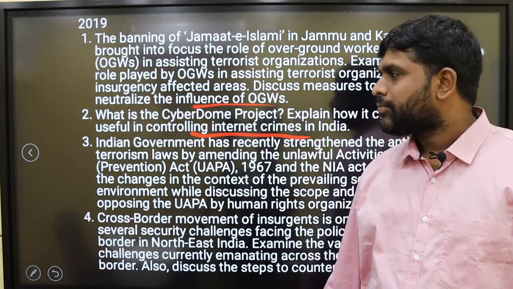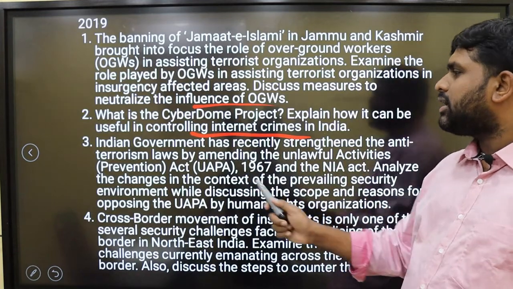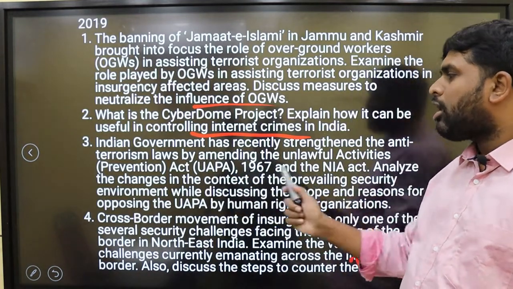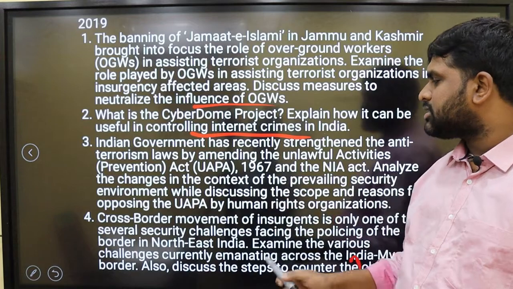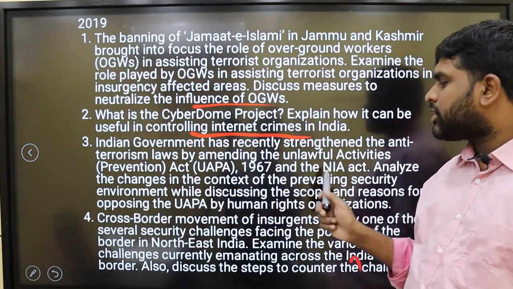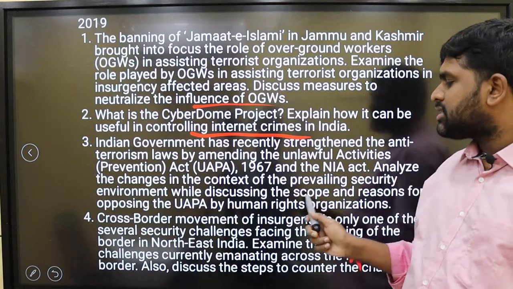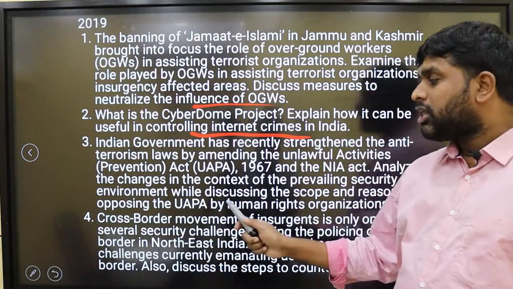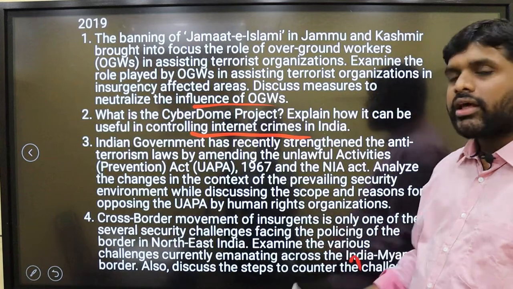Question repeated. Indian government has recently strengthened the anti-terrorism laws by amending the Unlawful Activities Prevention Act 1957 and the National Investigation Agency Act. Analyze the changes in the context of the prevailing security environment while discussing the scope and reasons for opposing the UAPA by human rights organizations.